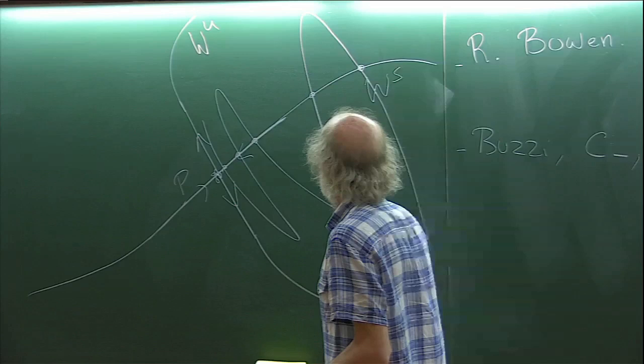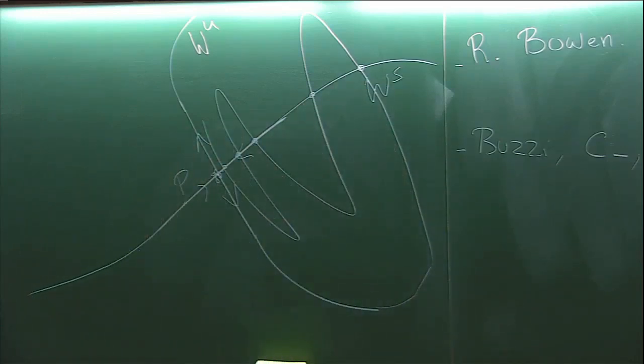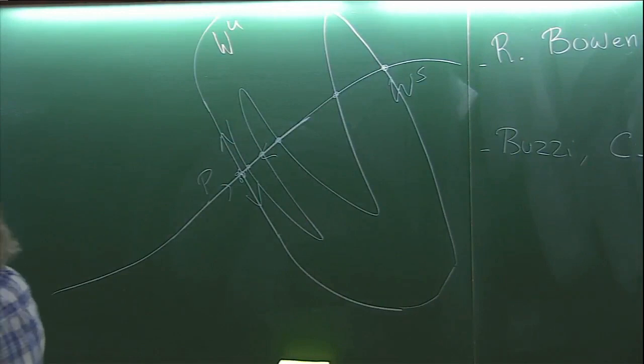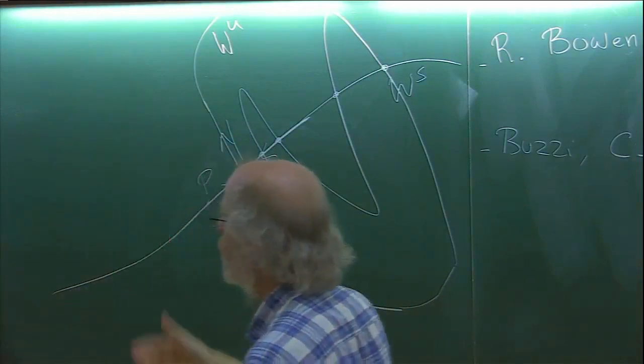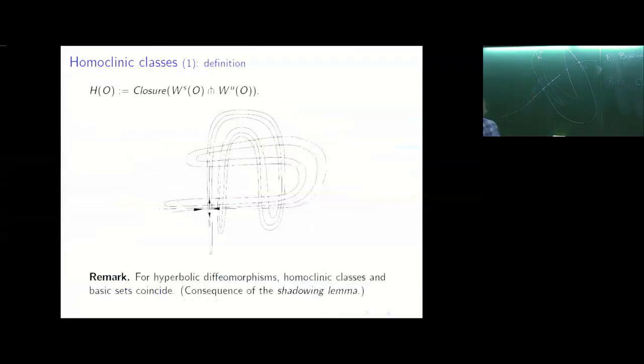So you take the point itself. Also, you take all these points together and then take the closure. So by definition, it's an invariant compact set, which is quite rich. So here is a picture, a famous picture, already discovered in some sense by Poincaré. He realized that something complicated was here.